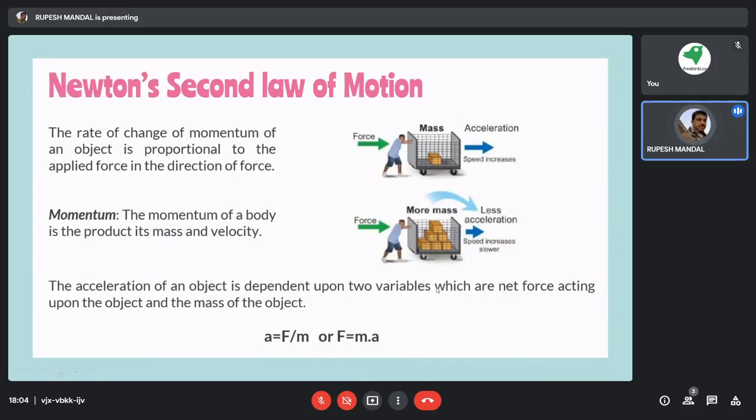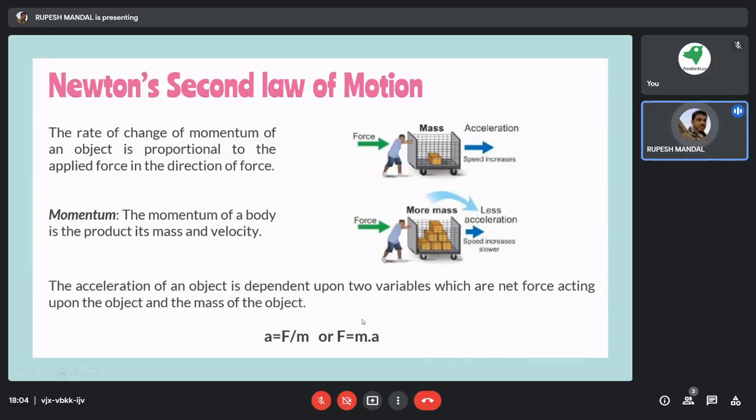Okay. So suppose in both cases the force is 30 Newton. Because the same person is trying to put the other person in motion, the same person is applying only 30 Newton.